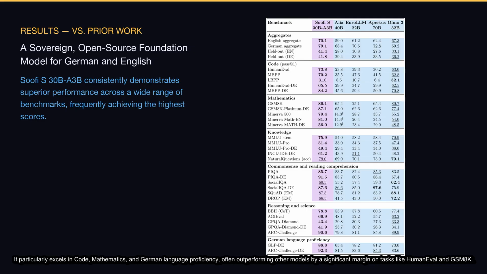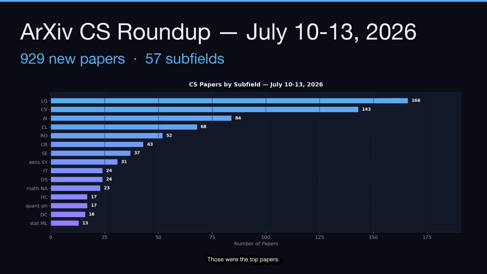It particularly excels in code, mathematics, and German language proficiency, often outperforming other models by a significant margin on tasks like HumanEval and GSM-8K. Those were the top papers.